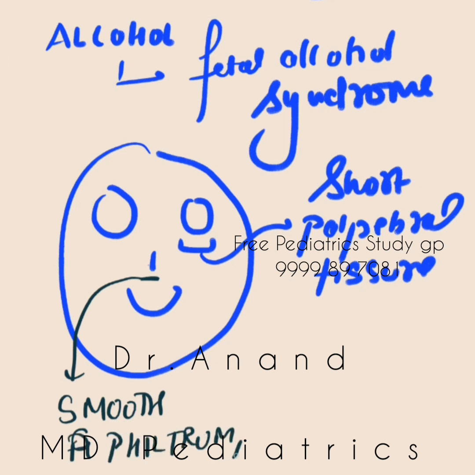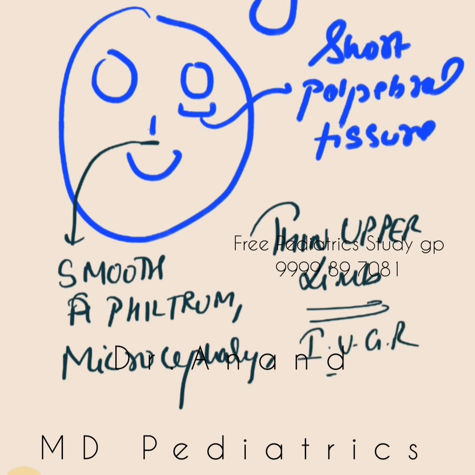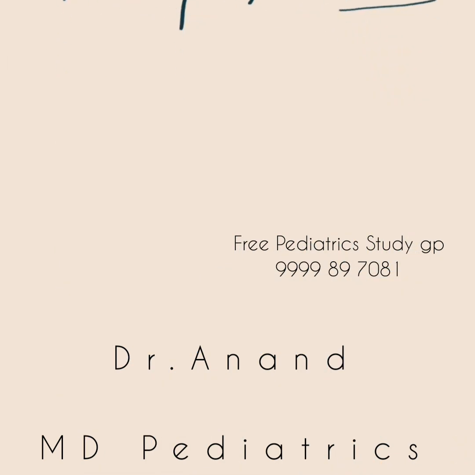And then the baby can have other problems also: microcephaly, IUGR, developmental delay. Okay, and deafness is not seen. That's an exam question. Please remember, deafness is not seen. So microcephaly, IUGR, developmental delay, and then various forebrain malformations. They can have short stature, septal defects, or low IQ. These were the fetal alcohol syndrome features. I'm telling you whatever points are coming into my mind. Okay, these are very important.